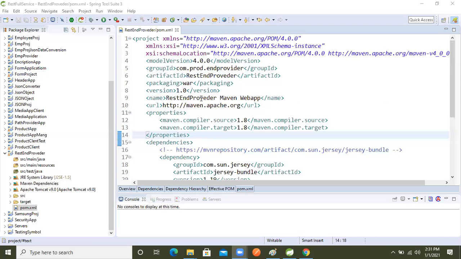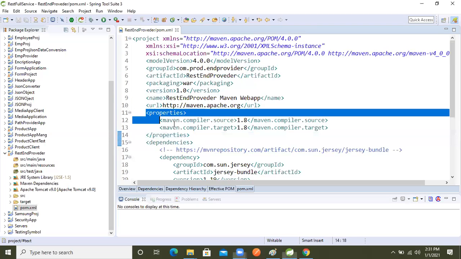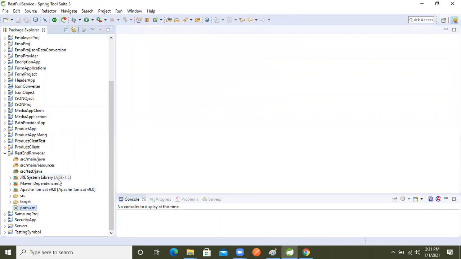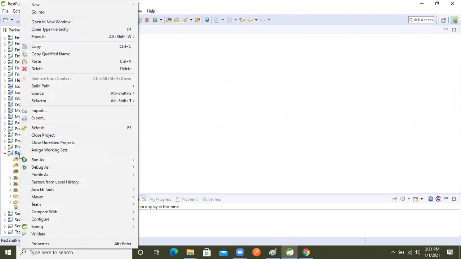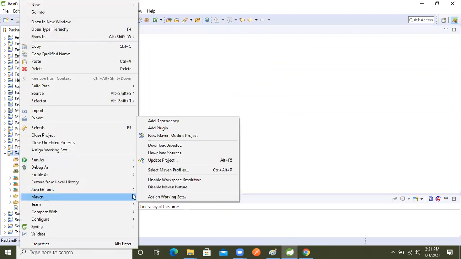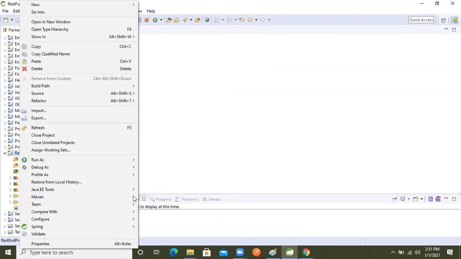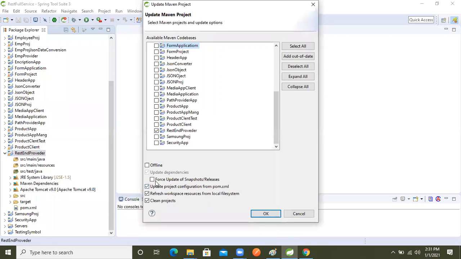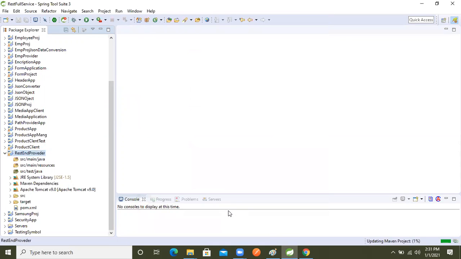So now, this is what we will do. We will keep this property. After that, we want to change it, right? So we right-click on that project, go inside Maven, and in Maven the Update Project option is there. Now we will select Force Update of Snapshots, because some dependencies are already there, to override those dependencies. Because of that we are selecting it.